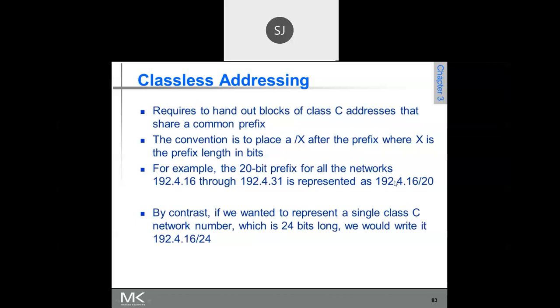But in a supernet, we are blocking 16 class C networks, so the slash notation is 20 here. Whereas for a class C network it is 24, because 24 bits are used for network ID and the remaining 8 bits are used for host ID.